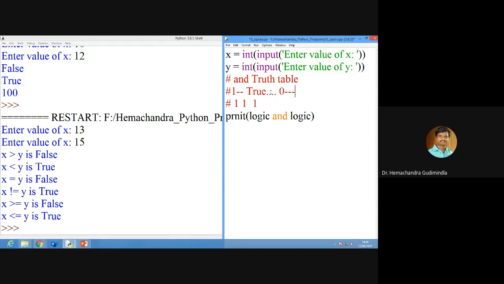So 1 and 1 is 1. Now next, 10 is 0. Thank you. And next, 01 is also 0 only. Sure or not?